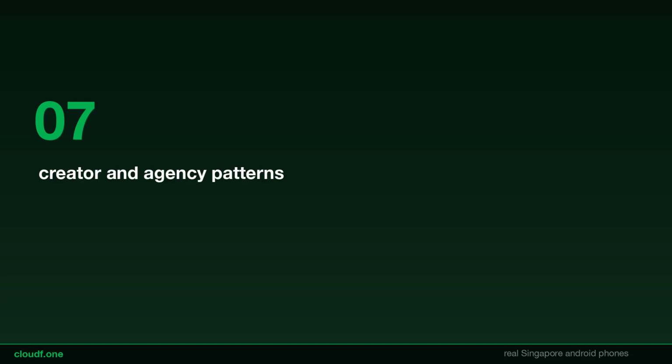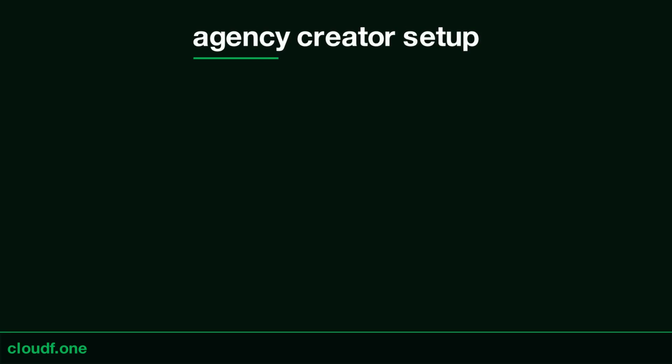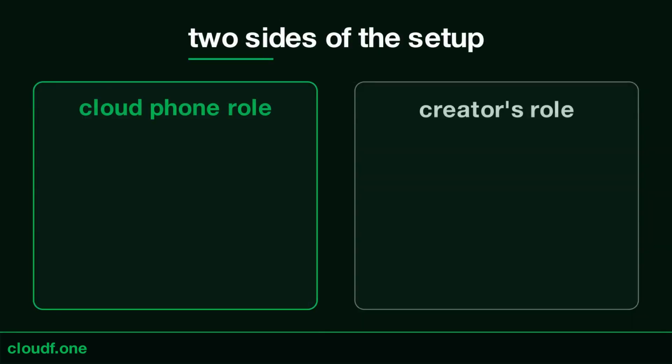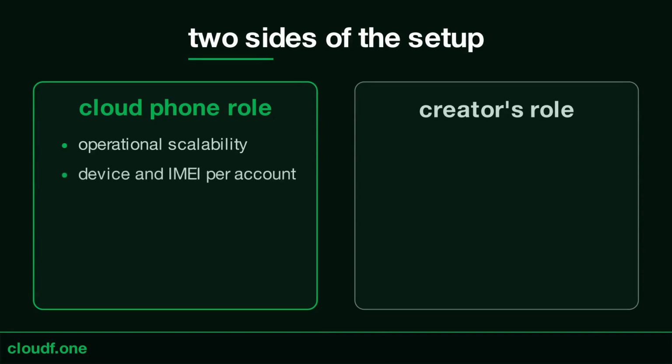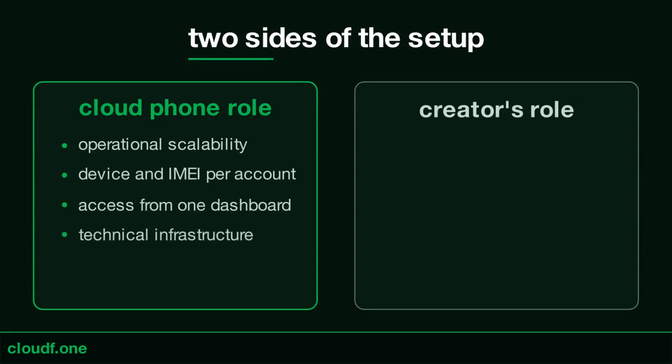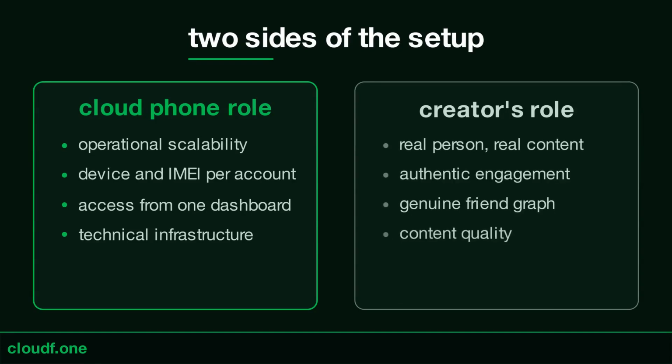Creator and agency patterns. For talent management or agency creator services, each creator gets their own permanently assigned cloud phone, their own real name profile in Bitmoji, their own friend graph and audience, their own content from their own device. The cloud phone provides operational scalability. The creator side has to be a real person with real content. Snapchat's audience does not care about how you manage the device infrastructure as long as the content is real.